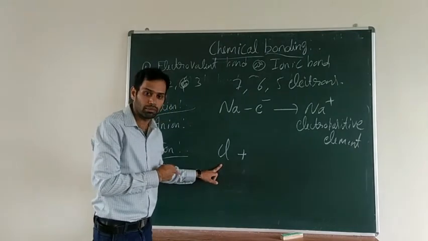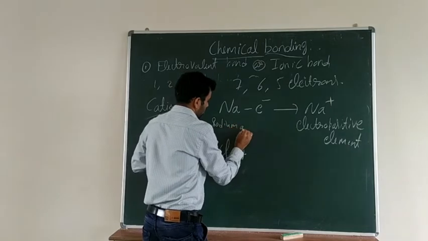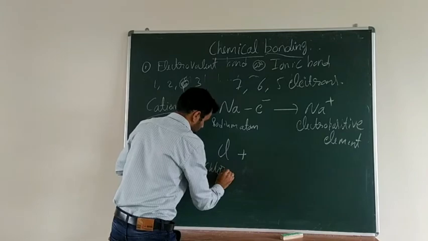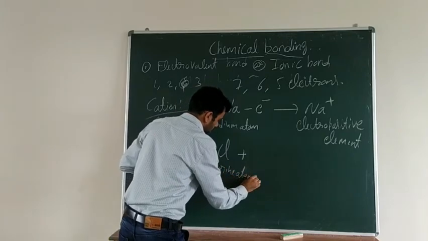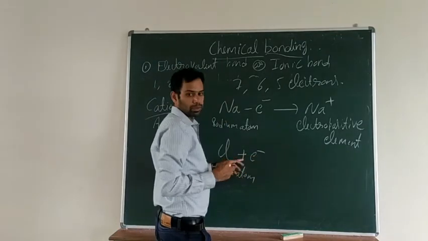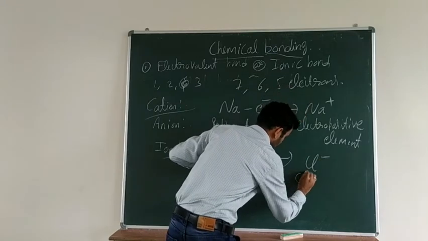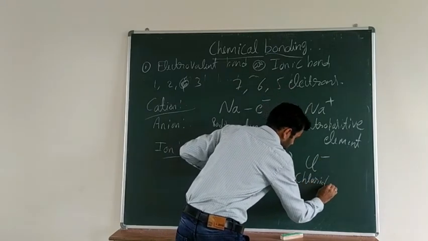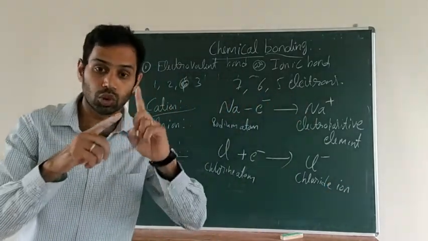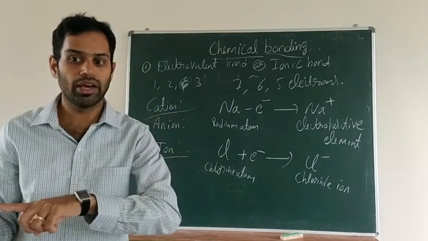Now this is a chlorine atom, and this is a sodium atom. It will become Cl minus. Now it is chloride ion. There is a difference between the sodium atom and sodium ion. Similarly, chlorine atom and chlorine ion. Be careful there.